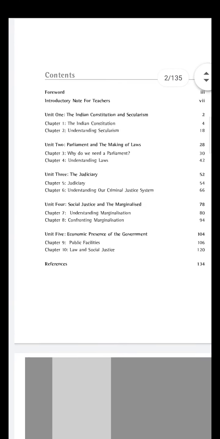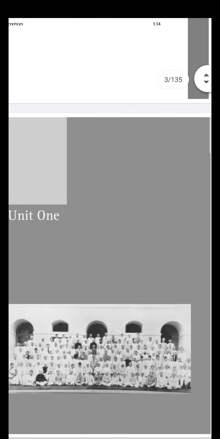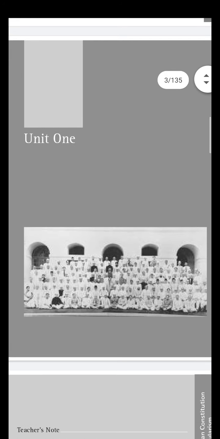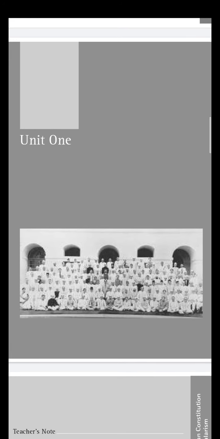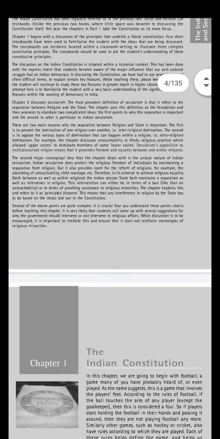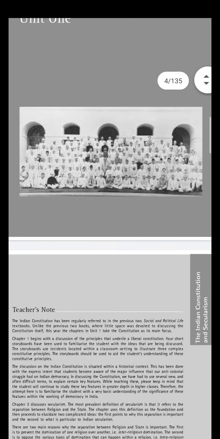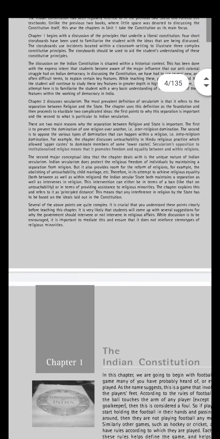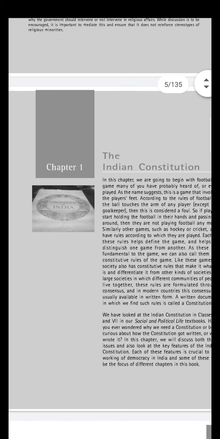From this, I am taking the first chapter, that is the Indian Constitution. Now you may see here is unit 1 and you are able to see one image in this unit. That image is of the Constituent Assembly. In this, all the Prime Ministers after independence are there in that particular image.